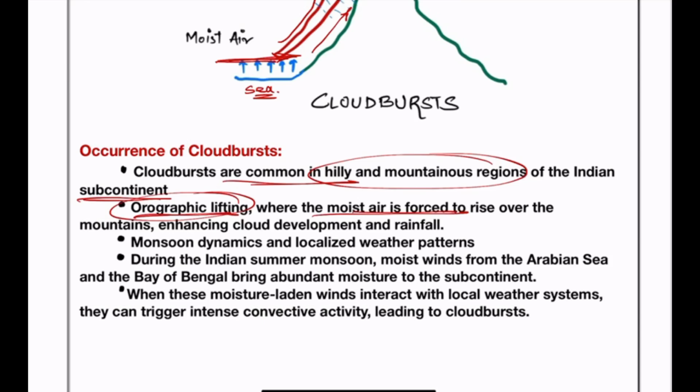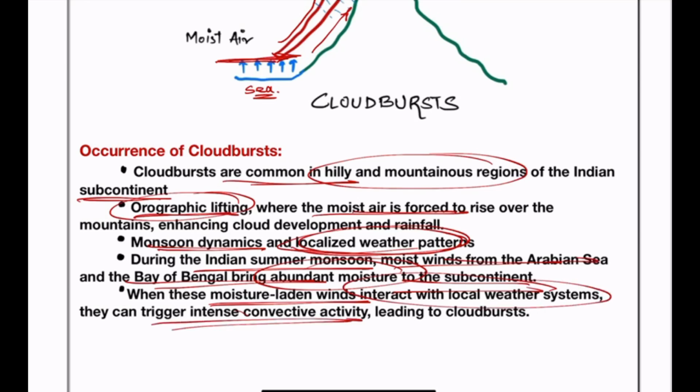Because of this lifting and localized weather patterns, monsoon dynamics as well as localized weather patterns result in the formation of cloudburst events. So during the Indian summer monsoon, moist winds from the Arabian Sea and the Bay of Bengal bring abundant moisture to the subcontinent. When these moisture-laden winds interact with local weather systems, they can trigger intense convective activity, leading to the cloudburst phenomenon, which we already saw in the diagram.